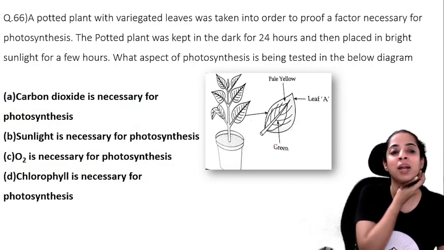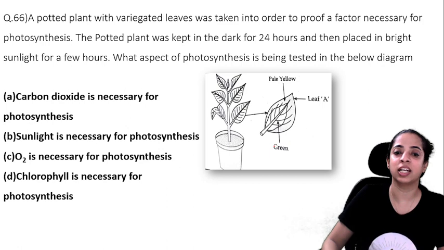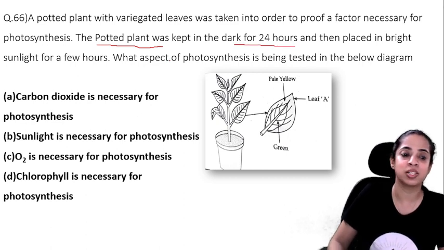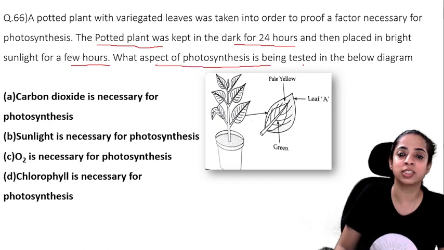Now, a potted plant with variegated leaves was taken in order to prove a factor necessary for photosynthesis. The potted plant was kept in the dark for 24 hours and then placed in bright sunlight for a few hours. What aspect of photosynthesis is being tested in the diagram? See the diagram carefully. Green and yellow parts are there. Inside is green, outside is pale yellow.